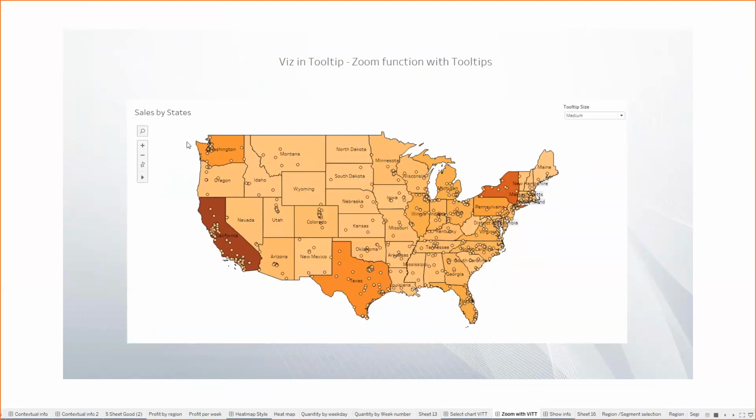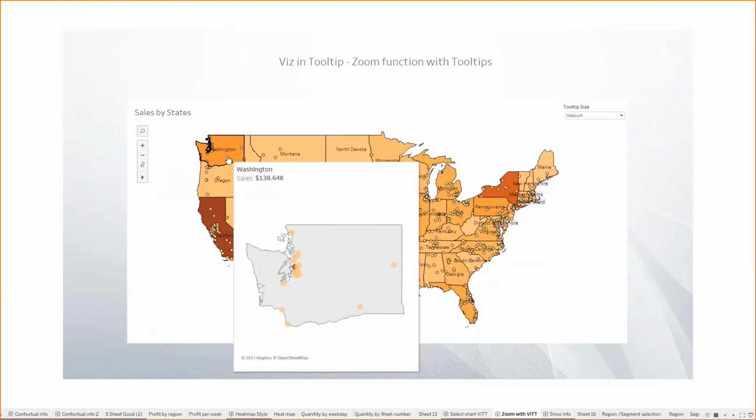If you hover over any point, it is going to show you the map of that particular city, and it looks like a zoomed version of that particular thing. So I find it a really creative way.